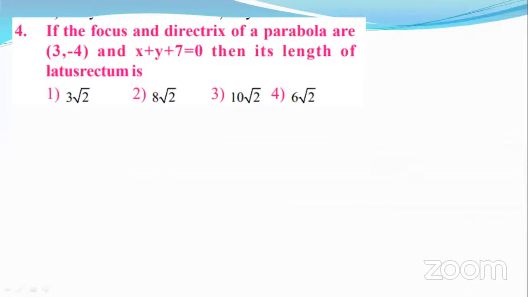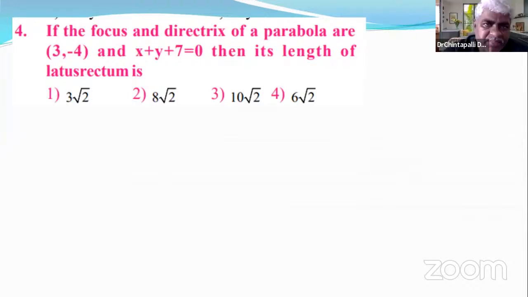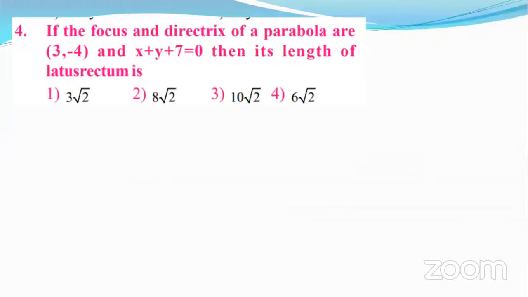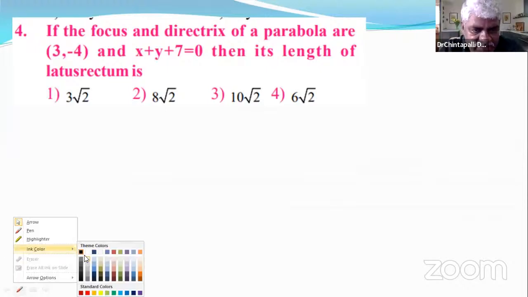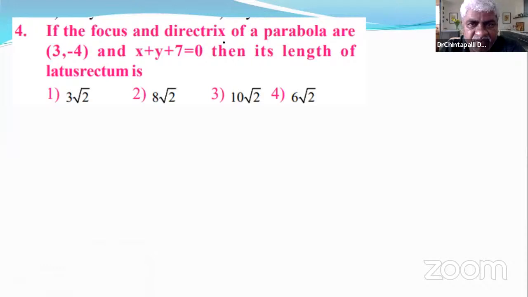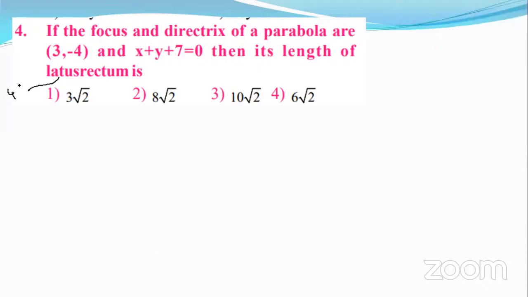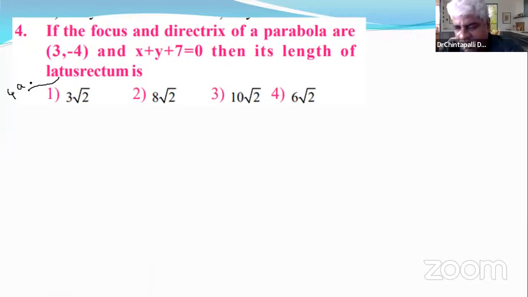The focus and directrix of a parabola are (3, minus 4) and x plus y plus 7 equal to 0. Then find its length of latus rectum. As you said previously, the distance from focus to directrix is 2a. Length of latus rectum is asked. The length of latus rectum is nothing but 4a, obtained by doubling the 2a.